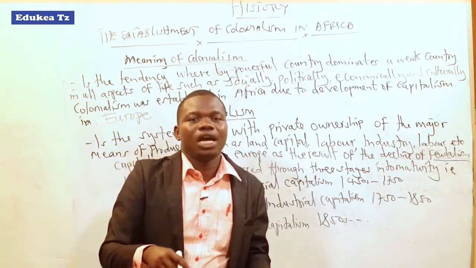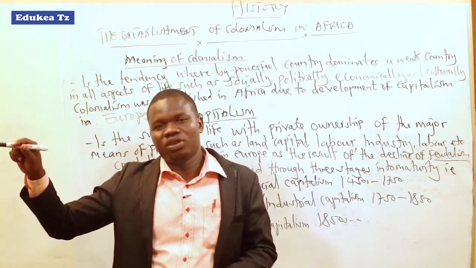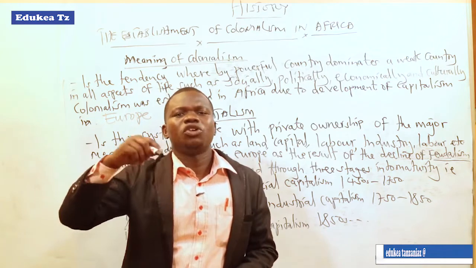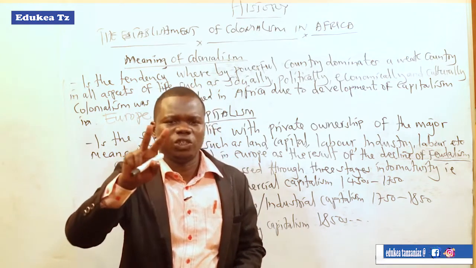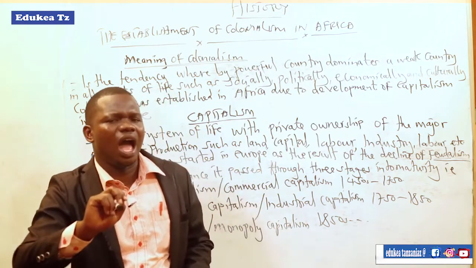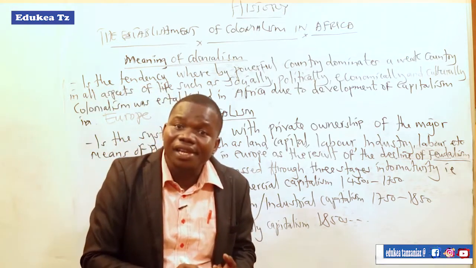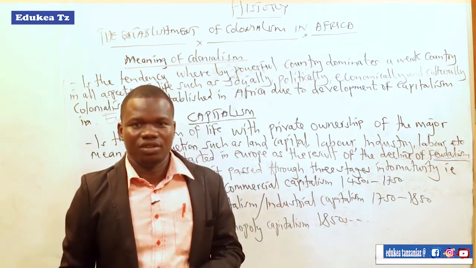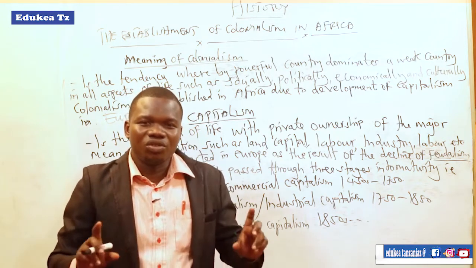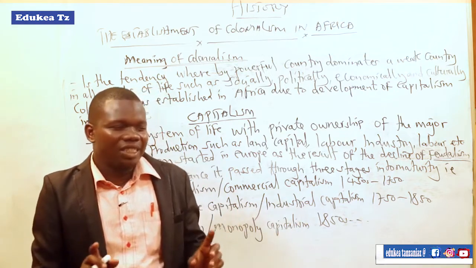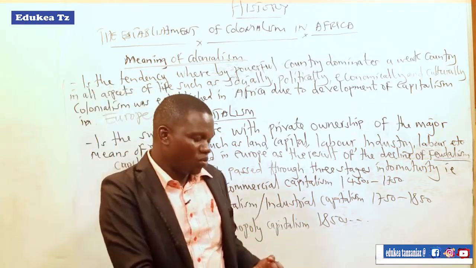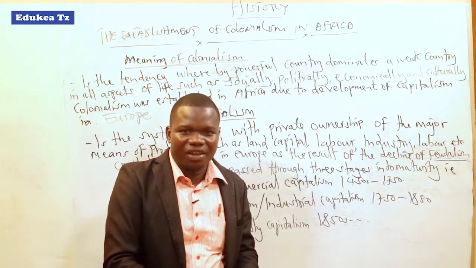But when we discuss Europe, they say that Europeans passed through only 2 modes of production, which are feudalism and capitalism. They deny that they passed through communal life as well as slave life.